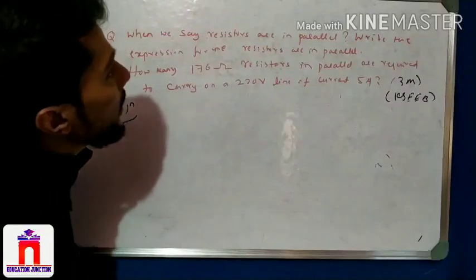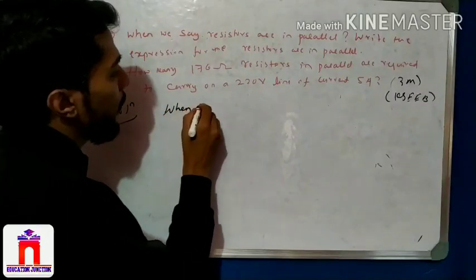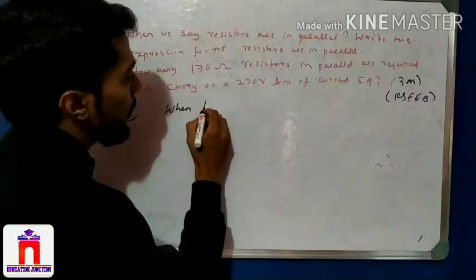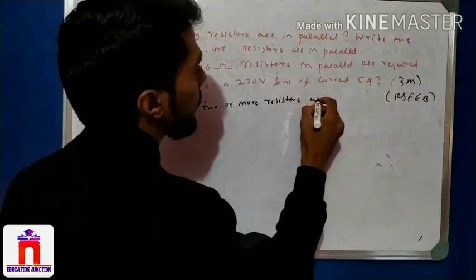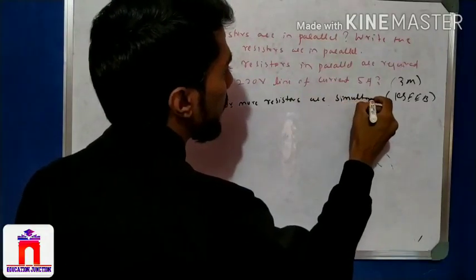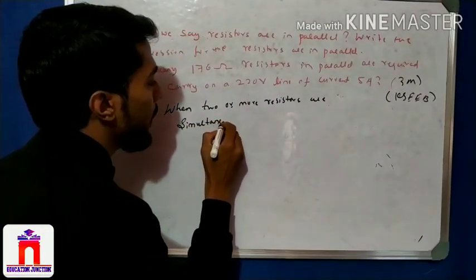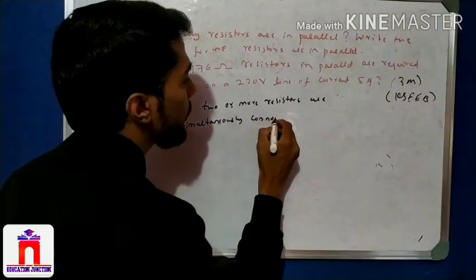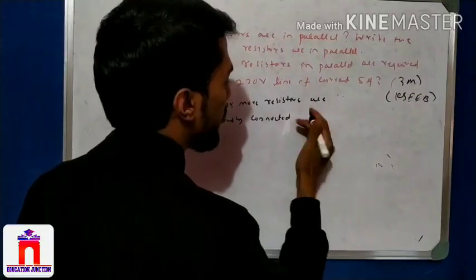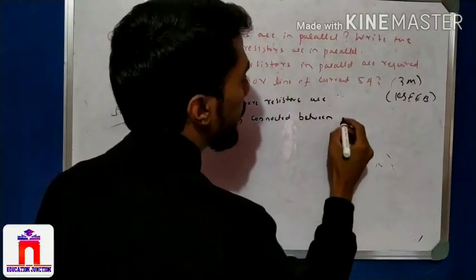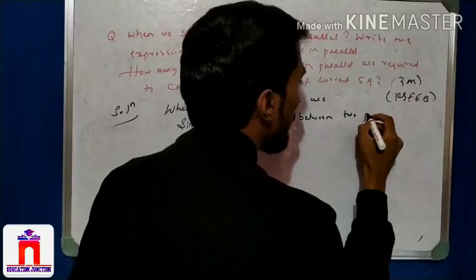So when we say that resistors are in parallel, we know the definition: when 2 or more resistors are simultaneously connected between two points.